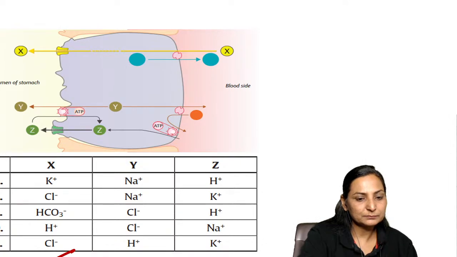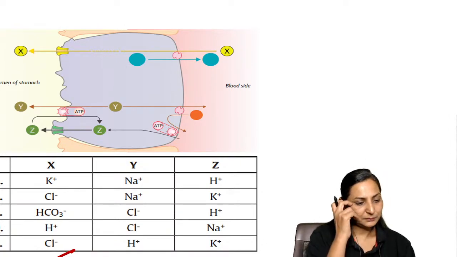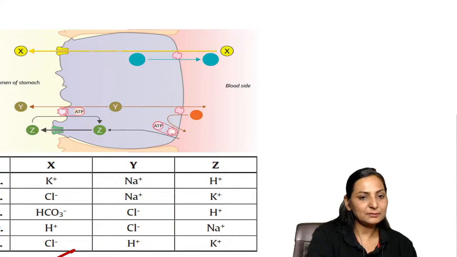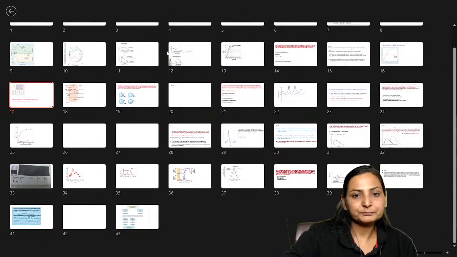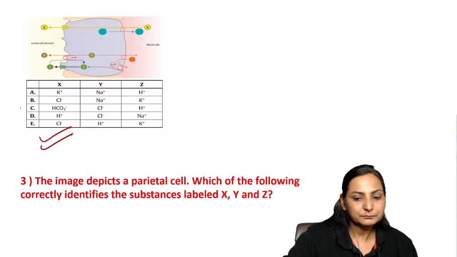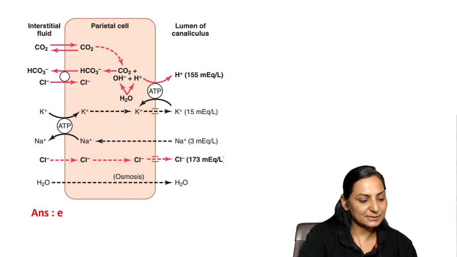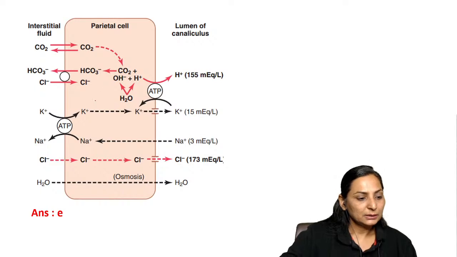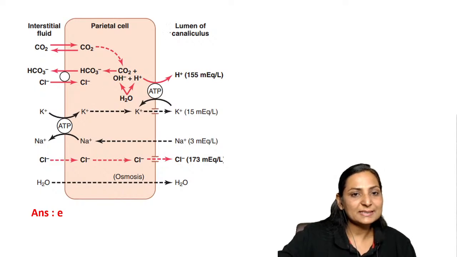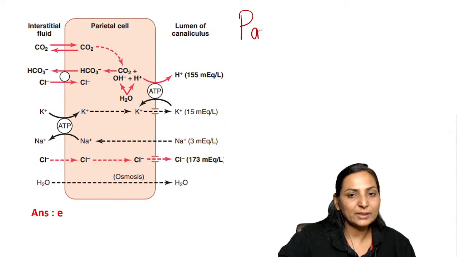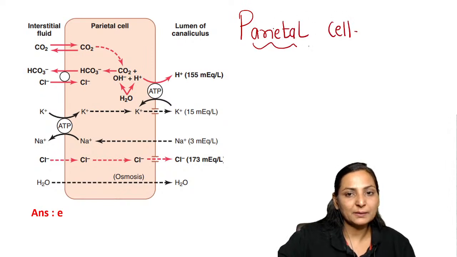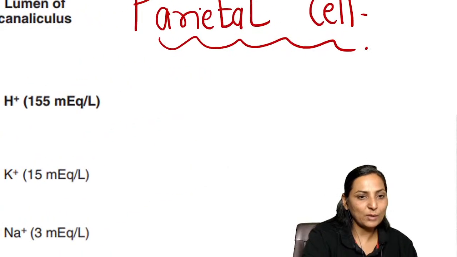See this now. Is it clear? Is it clear? Now let's see. Yes. Now this is the parietal cell of stomach. Right?